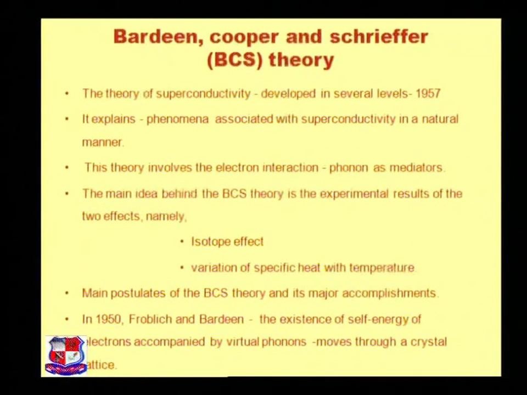It explained phenomena associated with superconductivity in a natural manner. This theory involves electron interaction with the phonon as a mediator. The main idea behind the BCS theory came from experimental results of two effects: the isotope effect, and the second one is the variation of specific heat with temperature.